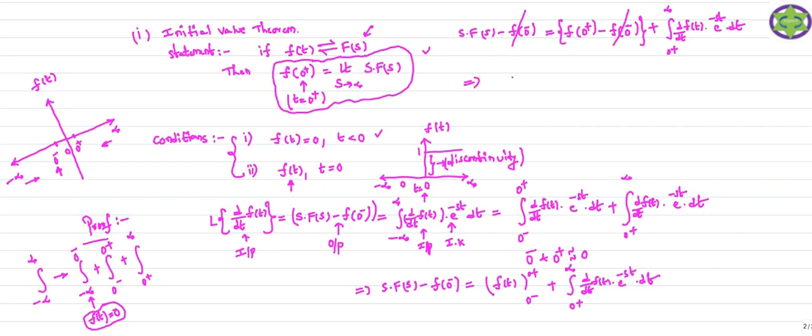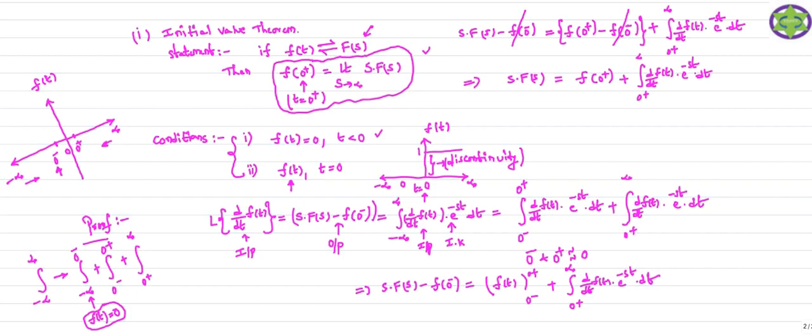So we have s into f of s remaining on the left hand side. On the right hand side we have f of 0 plus, plus the integral from 0 plus to infinity of d by dt of f of t into e power minus st dt, so that is remaining on the right hand side.